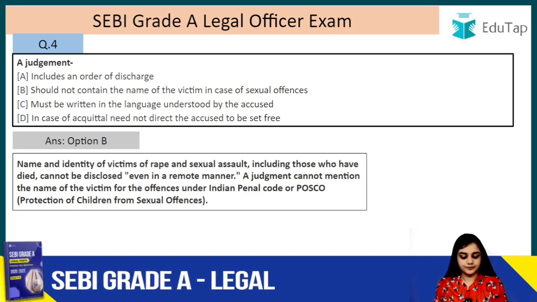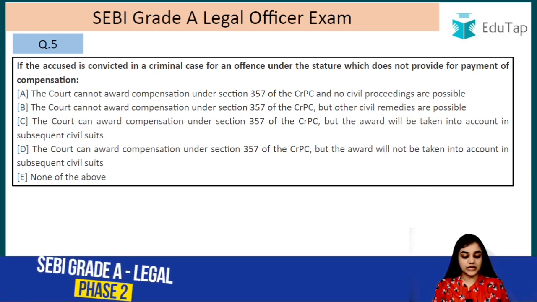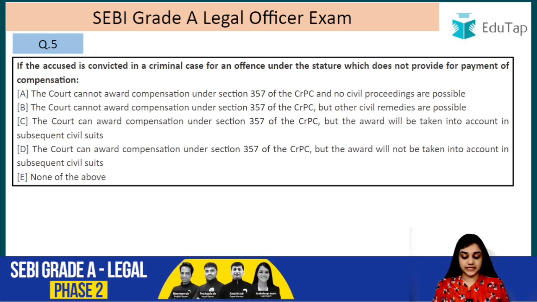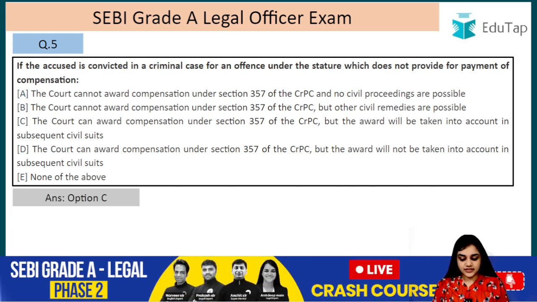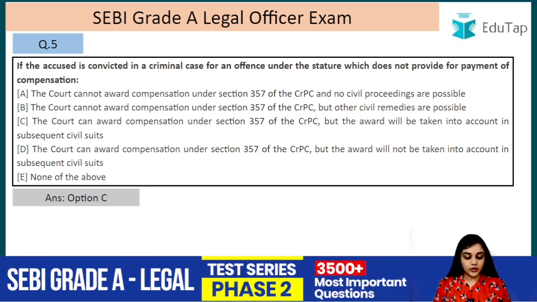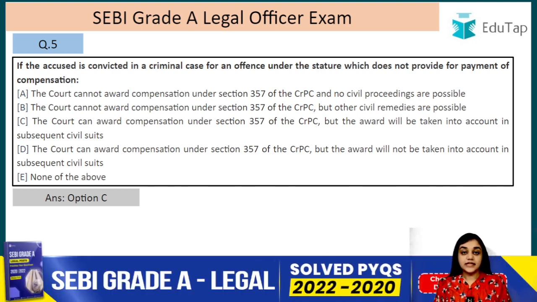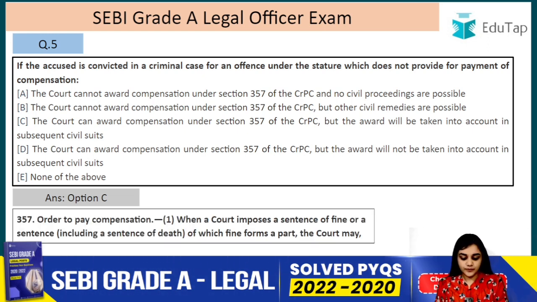Question number 5. If the accused is convicted in a criminal case for an offence under the statute which does not provide for the payment of compensation, then, so the right answer is C. The court can award compensation under section 357 of the CrPC, but the award will be taken into account in the subsequent civil suits. Compensation belongs to the domain of civil law, but with the new trends in victimology, compensation must be paid to the victim. Let's read this section about compensation.